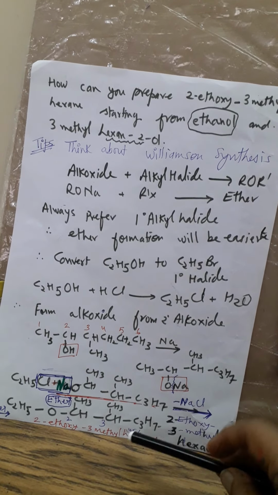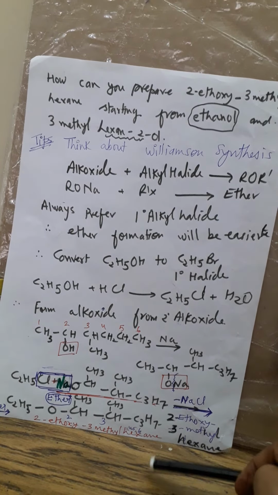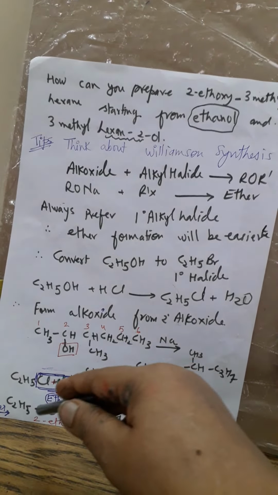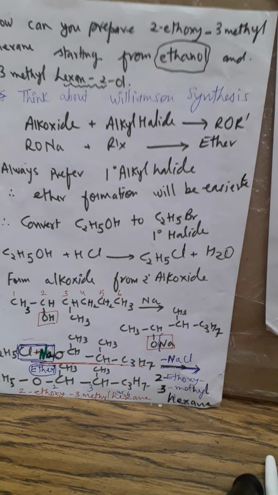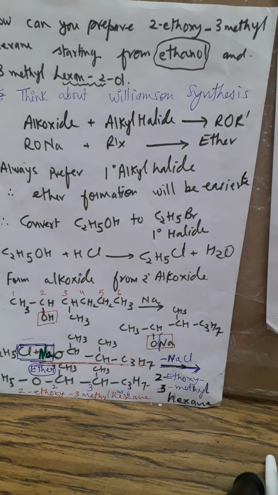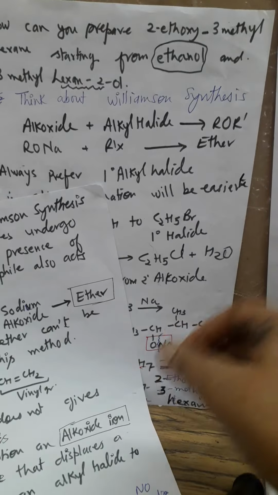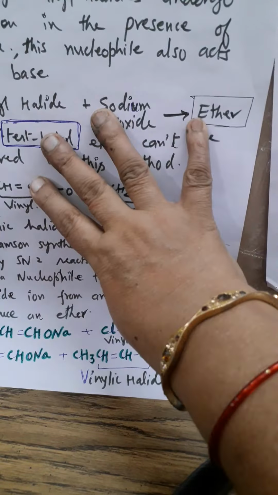So 3-methylhexanol was there. So we will get 3-methylhexoxide. Right, so I have not written the mechanism here because I have given you the simplest one. You can try yourself, or simply remove Na from it and join with the alkyl group. So you will get the desired product. Right, now we'll go for the limitations of Williamson synthesis.